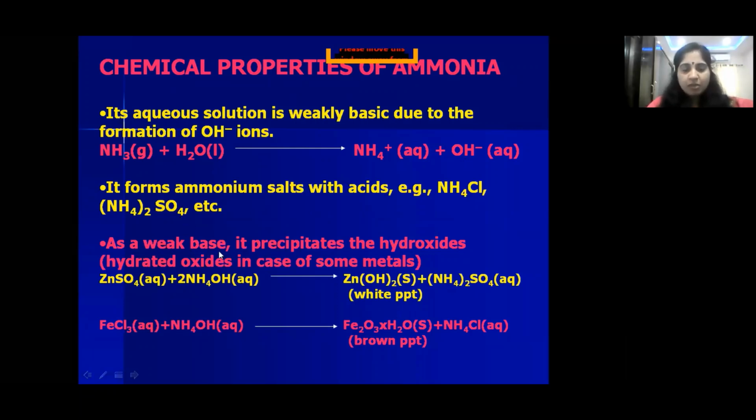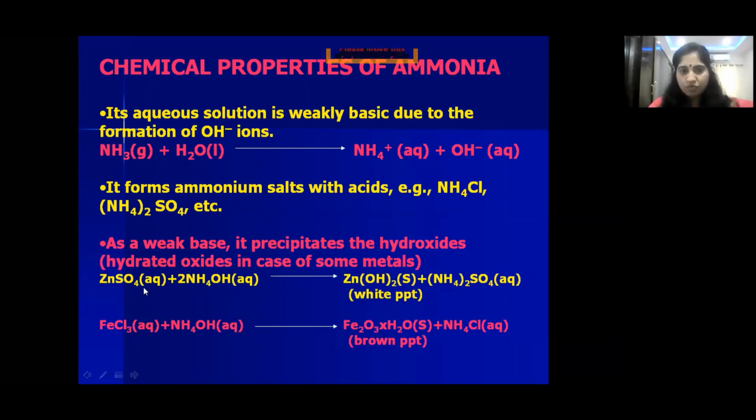Next, one more thing. As a weak base, you know that ammonium hydroxide, NH4OH, is weakly basic in nature. So it precipitates hydroxides and hydrated oxides. When it combines with zinc sulfate, it gives zinc hydroxide. Zinc sulfate is a colorless solution. When it reacts with ammonium hydroxide, it gives a white precipitate. So this is used to identify zinc, Zn2+ ions, children. In case of qualitative analysis, this reaction is used.